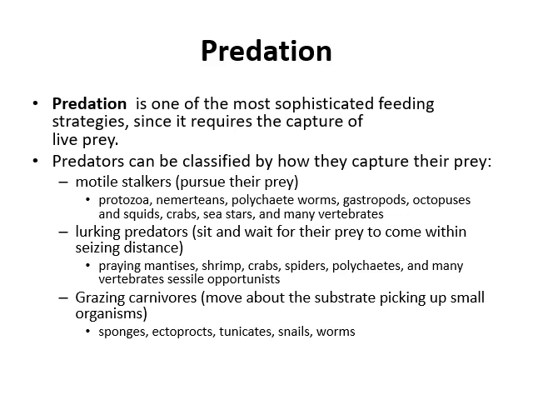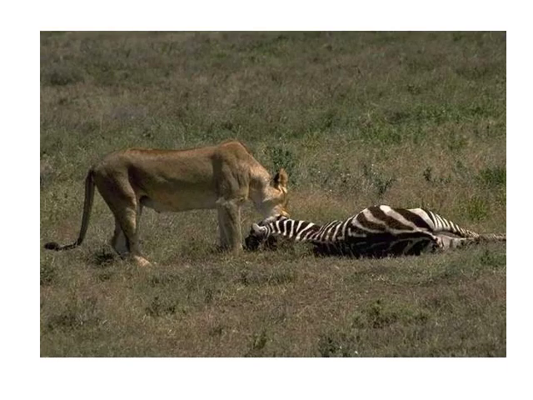They pursue their prey. They search for their prey. Then lurking predators sit and wait for their prey to come within seizing distance. That is praying mantis, shrimps, crabs, spiders, polychaetes, and many vertebrates. Grazing carnivores move about the substrate picking up small organisms, that is sponges, tunicates, snails and worms. Here is predator and prey.